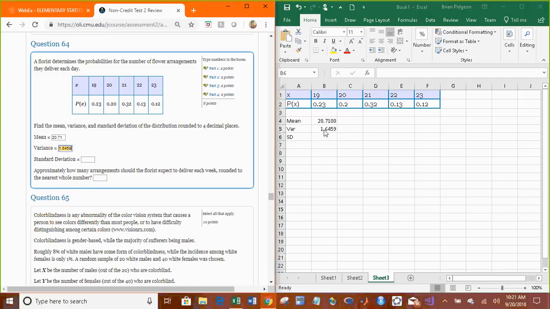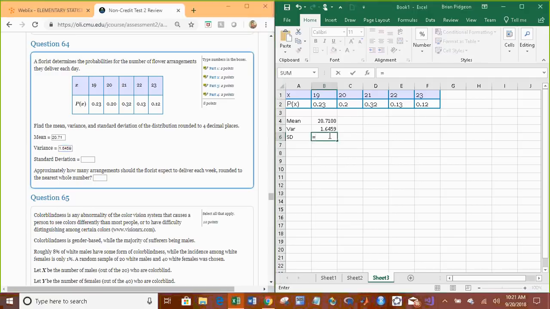1.6459. Now, the standard deviation, if you remember, is just the square root of the variance. So we just type it in. Find the variance first, square root it. And in Excel, you just type in SQRT. We want 4 decimal places. 1.2829.